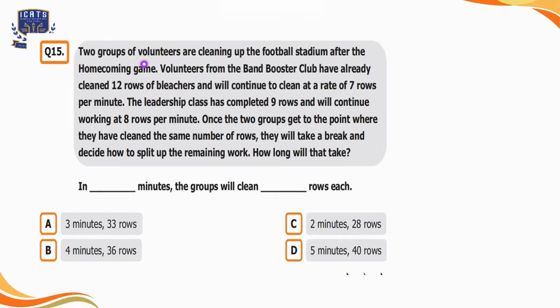Question number 15. Two groups of volunteers are cleaning up the football stadium after the homecoming game. Volunteers from the Band Booster Club have already cleaned 12 rows of bleachers and will continue to clean at the rate of 7 rows per minute. The leadership class has completed 9 rows and will continue working at 8 rows per minute. Once the two groups get to the point where they have cleaned the same number of rows, they will take a break and decide how to split up the remaining work. How long will that take? In dash minutes, the group will clean dash rows each.